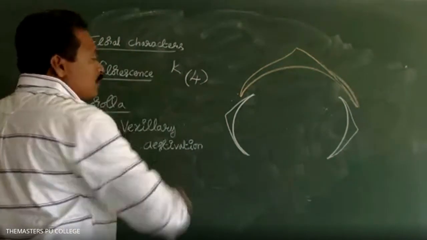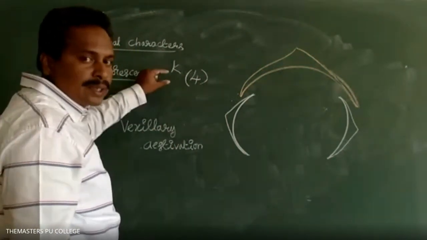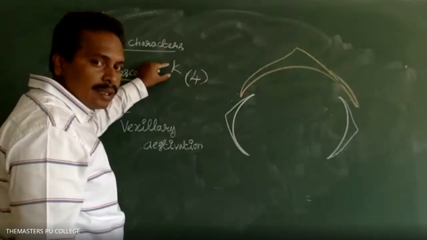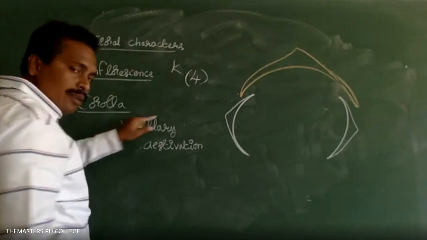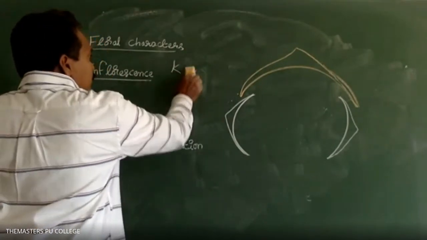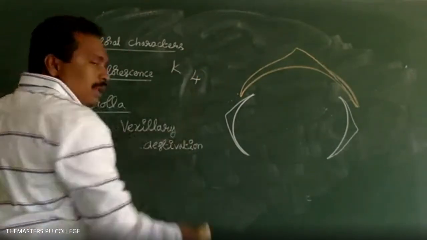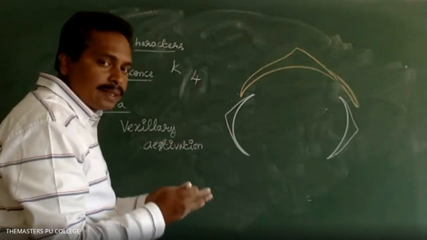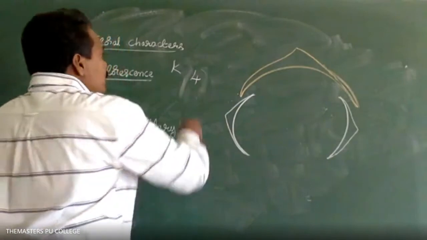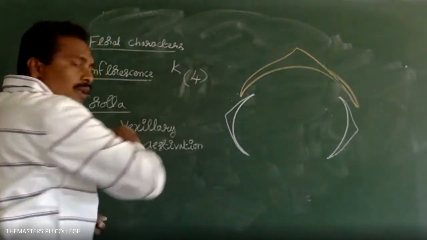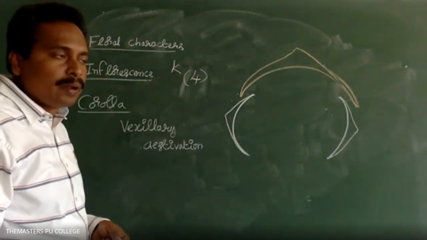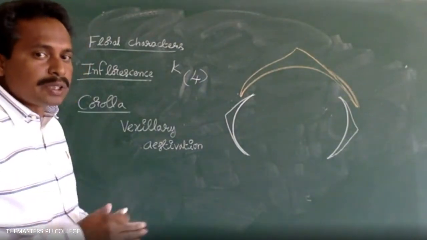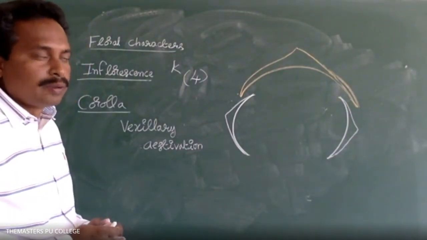Suppose K4. The calyx is represented as which alphabet? K. The number of sepals, if they are free, don't keep in a bracket. If they are fused, that means the sepals are fused with each other, that should be kept in a bracket. The bracket indicates fusion.